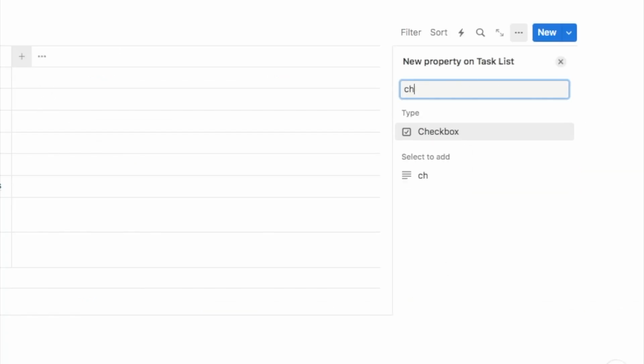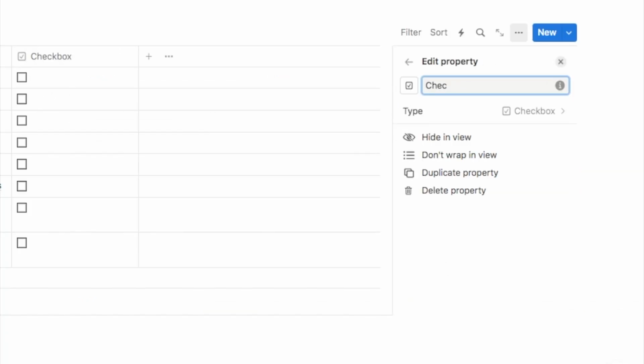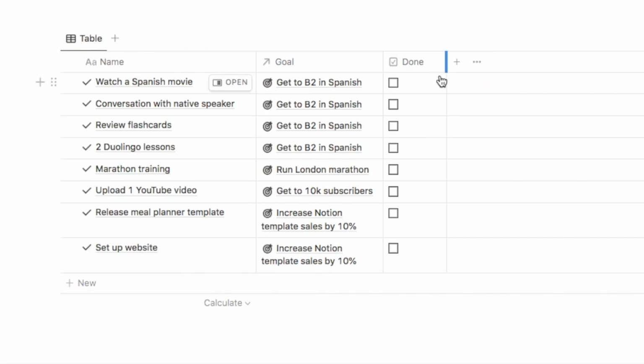So we're going to add another property. It's going to be a checkbox, and I'm just going to call this one done. I'm actually just going to make this smaller so you can just see the checkbox because I know what it's for. And the final thing that I want to do on here is set up a grouping.